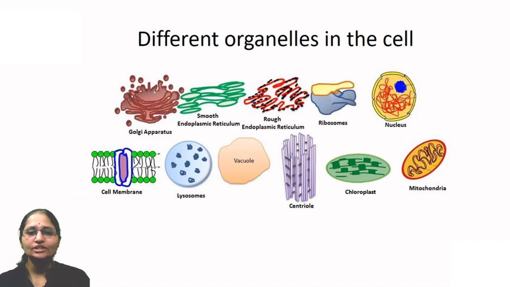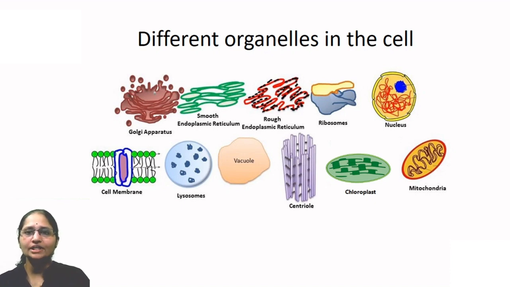Then this vacuole is a membrane bound sac-like structure in which storage is done in the cell. Then there is one more organelle seen, the centriole, that helps in cell division. In this way, students, different organelles are seen inside the cell.